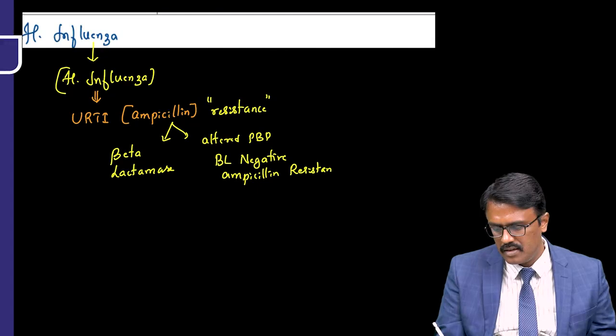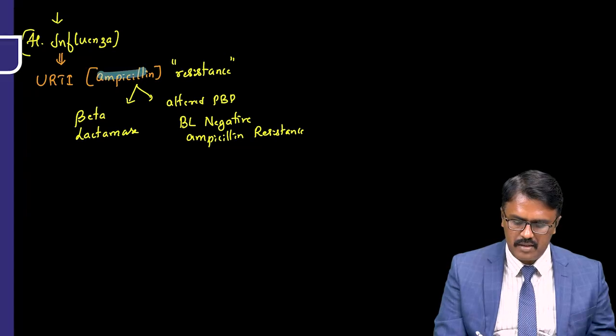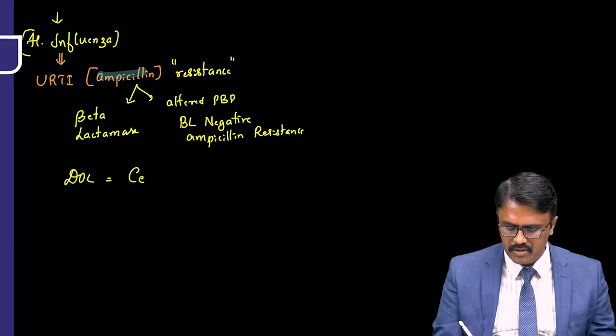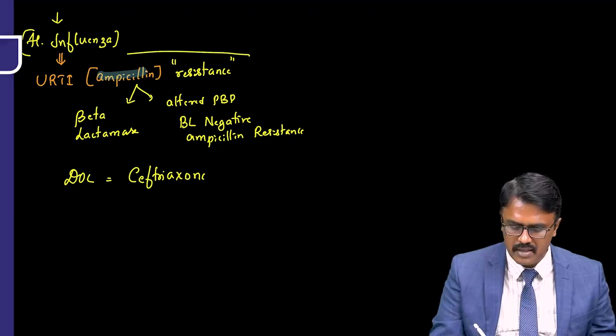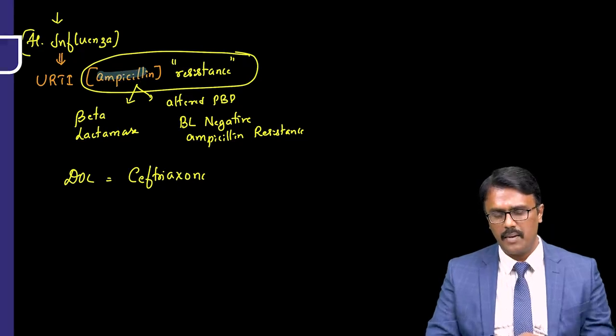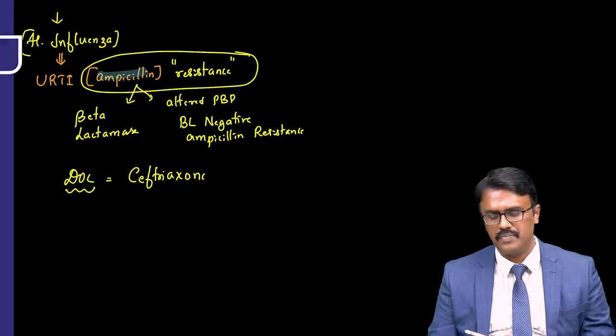So that's the reason nowadays, if H. influenza is not treated with ampicillin, the drug of choice will be ceftriaxone. So ceftriaxone can be used in ampicillin-resistant cases. So this is a recently asked question for your exam. So ampicillin resistance can be due to beta-lactamase or because of altered penicillin binding protein, and at that time the drug of choice will be ceftriaxone.